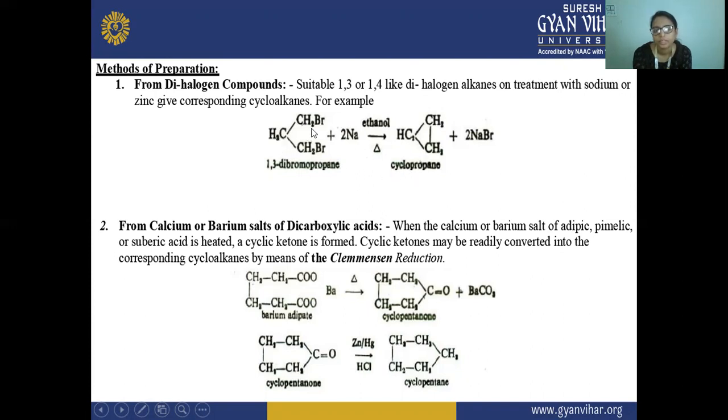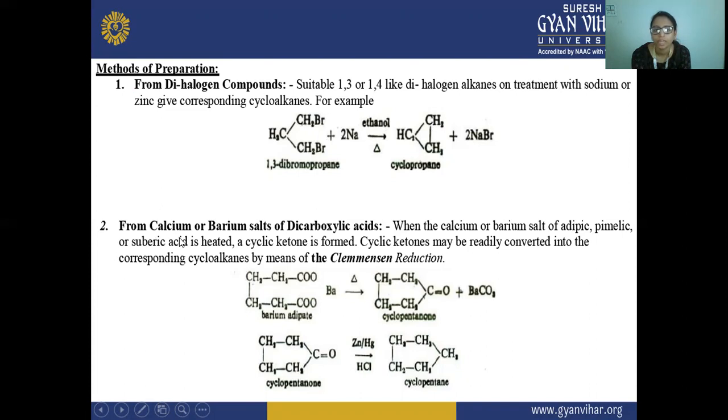What will happen? This Br will be removed from here, and this Br will be removed from here, and two molecules of sodium are given here. After that there is a formation of a bond between the CH2 and CH2, forming the cycloalkane, cyclopropane, and the Br2 will react with Na. That is why 2NaBr is formed.